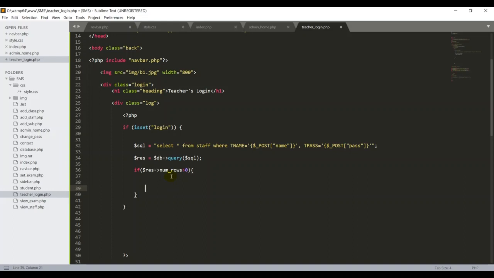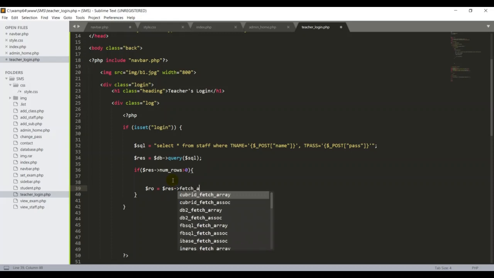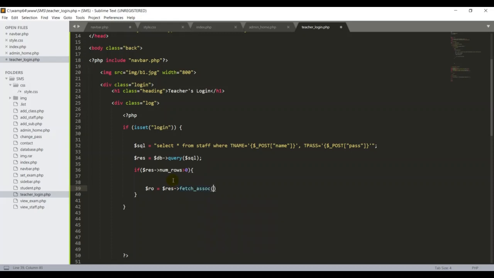So for this case I can use another variable called arrow equal, because we already have this one here, all the database query is stored in this variable, that's why I'm using here. Then I'm going to use the arrow operator, then I'm typing the keyword called fetch associate and open and close bracket, then at the end of that semicolon. That's great. Now afterward, I'm going to type the session, because I want our system to store our IDs into the session. So I'm going to use the session here. Session is a global variable in PHP.